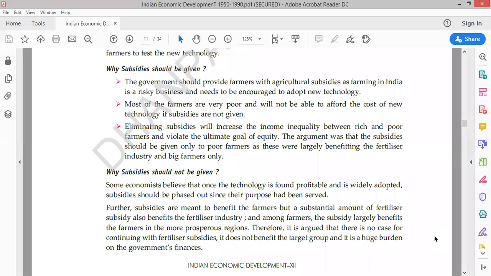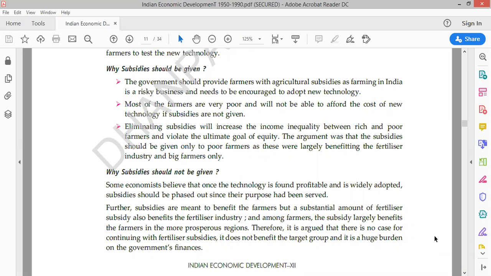काफी इकोनॉमिस्ट ने ऐसा कहा कि when we are providing the subsidies, we should provide them for some period of time only. If you are taking everybody into consideration for subsidy and also for a longer period of time, then definitely it is not going to have a great impact on the country's income. The country's income will definitely reduce, as providing the subsidy is going to be a huge burden on the government's expenditure or finance. So they said the subsidies should not be given. उन लोगों ने कहा subsidies नहीं देनी चाहिए, right?